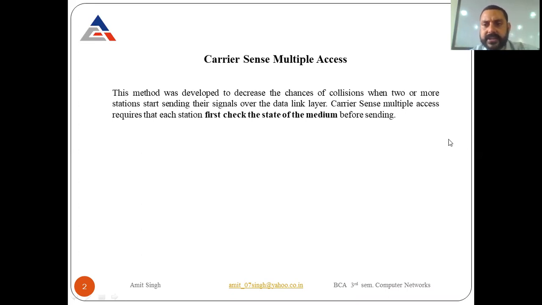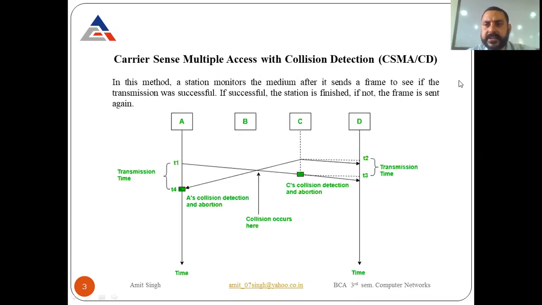Now let's start with carrier sense multiple access with collision detection. CD stands for collision detection, or CSMA/CD. Collision detection means they can detect the collision. In this method, a station monitors the medium after it sends a frame to see if the transmission was successful. If successful, the station is finished. If not, the frame is sent again.